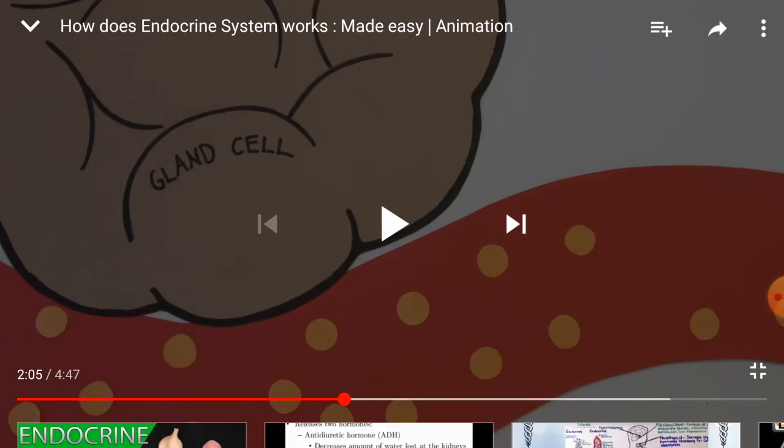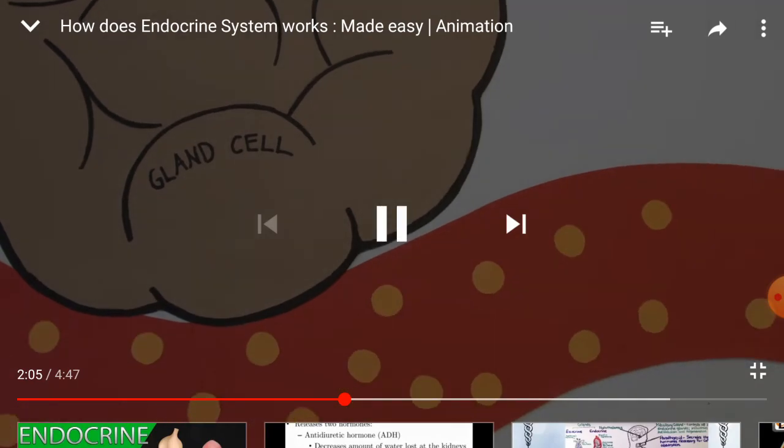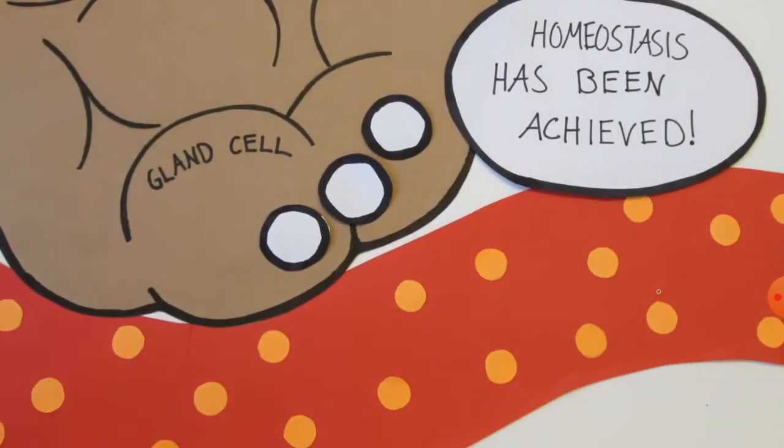Once the hormone is bound to the target cell, it will change the function of the cell. Like insulin, for example: when it binds with the target cell, the cell will be able to take in the glucose. The insulin makes the cell able to take in the glucose, while without insulin, the cells can't take in the glucose. The gland decreases the secretion of hormones.